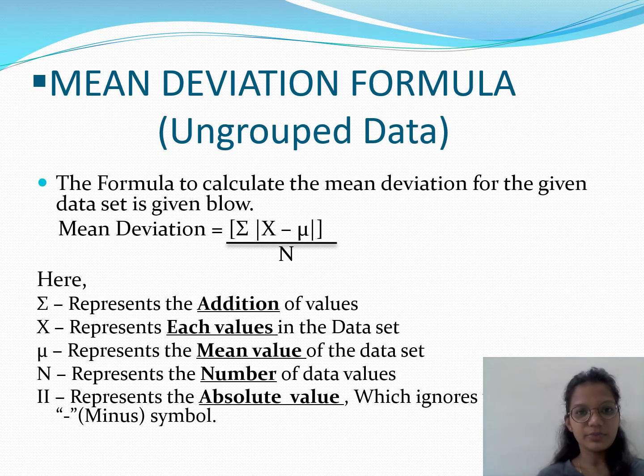Mean deviation formula, ungrouped data. The formula to calculate the mean deviation for the given data set is given below. Mean deviation equals summation modulus x minus x bar upon n. Here, summation represents the addition of values. x represents each value in the data set. x bar represents the mean value of the data set. n represents the number of data values. Modulus represents the absolute value which ignores the minus symbol.